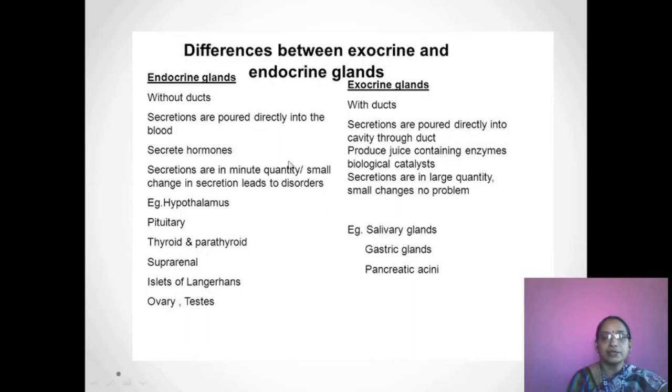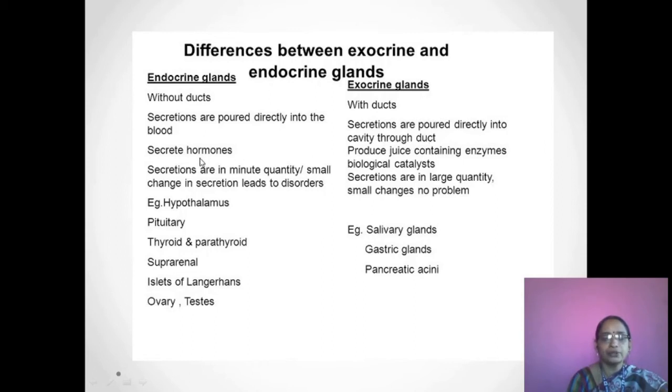Let us see what the differences are between exocrine and endocrine glands. The speciality of endocrine glands is that they are without ducts and exocrine glands are with ducts. In endocrine glands, secretions are poured directly into the blood. In the case of exocrine glands, secretions are poured into a cavity through a duct.